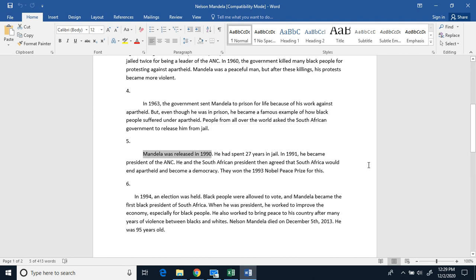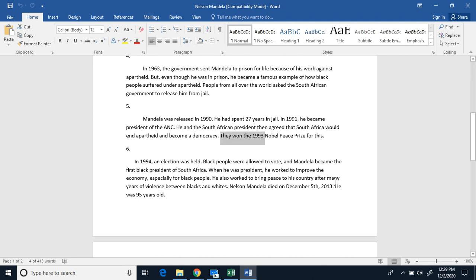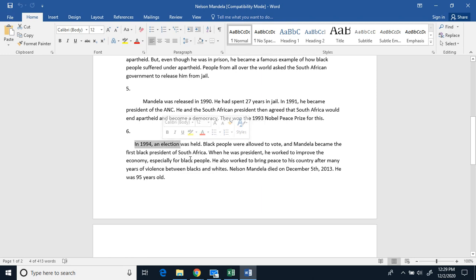Mandela was released in 1990. He spent 27 years in prison. In 1991, he became president of the ANC. He and the South African president then agreed that South Africa would end apartheid and become a democracy. They won the 1993 Nobel Peace Prize for this.